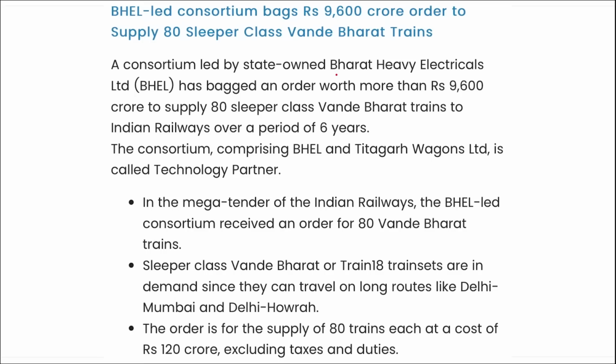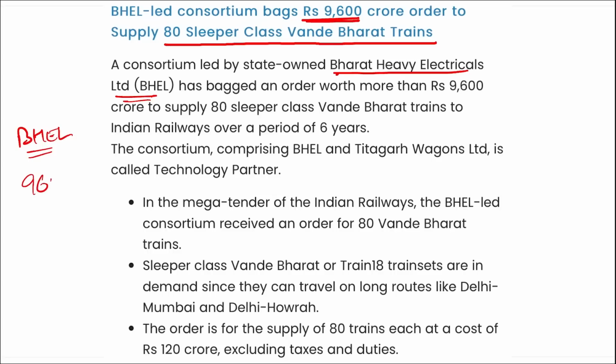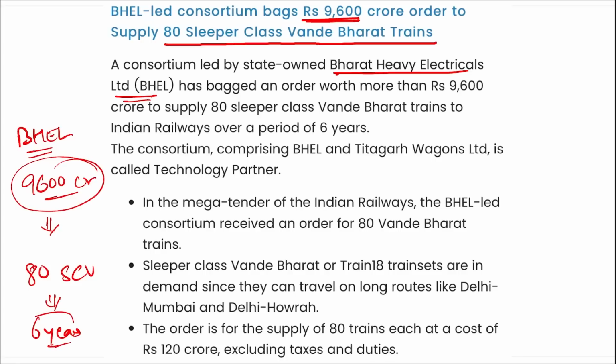Next, Bharat Heavy Electricals Limited, BHEL, has bagged an order worth 9,600 crore rupees to supply 80 sleeper class Vande Bharat trains. I repeat, recently it is BHEL. They have bagged the order for 9,600 crore rupees. This amount will be used to supply 80 sleeper class Vande Bharat trains. They will be supplied over a period of 6 years.